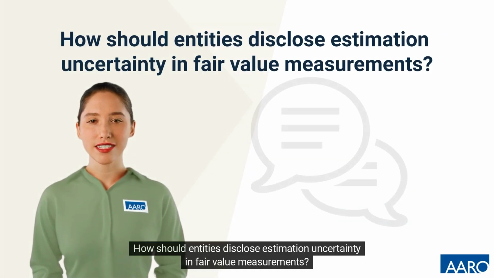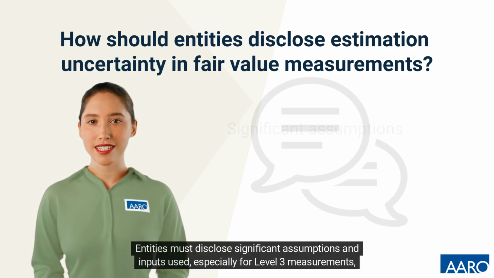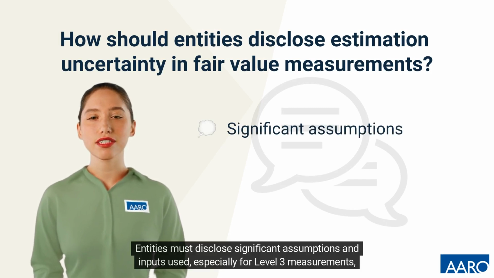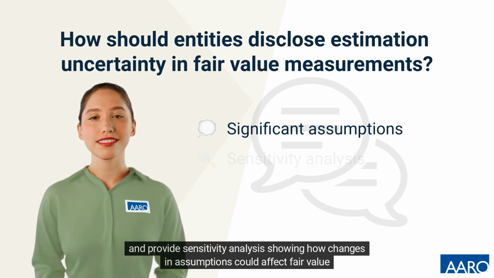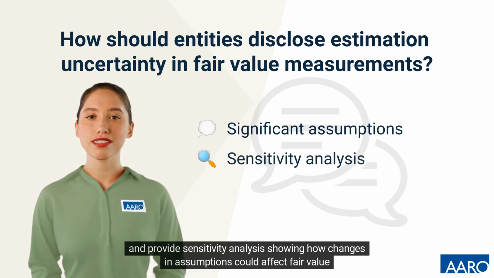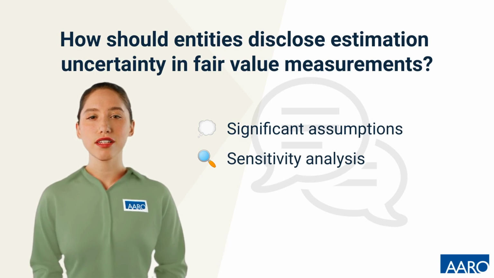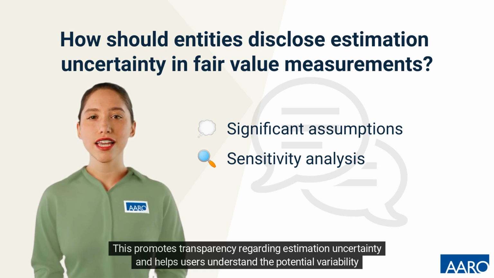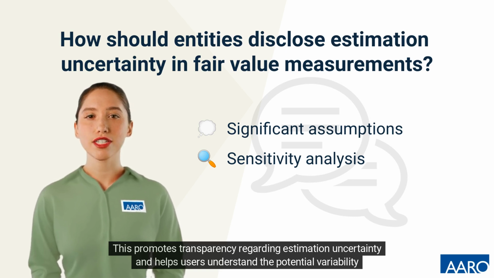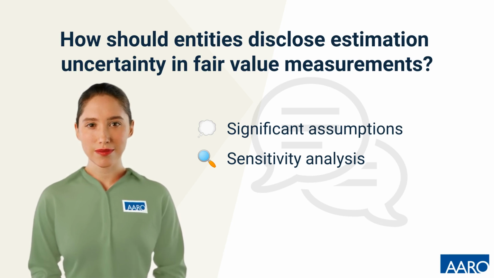How should entities disclose estimation uncertainty in fair value measurements? Entities must disclose significant assumptions and inputs used, especially for Level 3 measurements, and provide sensitivity analysis showing how changes in assumptions could affect fair value. This promotes transparency regarding estimation uncertainty, and helps users understand the potential variability in measurements.